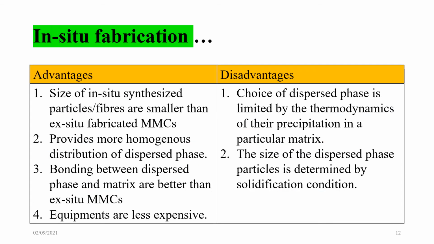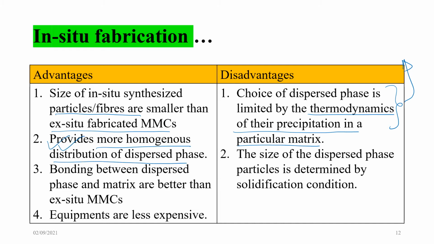So what are the advantages and disadvantages of in situ fabrication? Size of the synthesized particles are smaller than ex situ fabricated MMC, so more dispersion. That is an advantage. Choice of dispersed phase is limited by the thermodynamics of their precipitation in particular matrix. This is where the answer to the question comes: why similarity in matrix and fibers, matrix and the dispersed phase. Next, it provides more homogeneous distribution of dispersed phase.